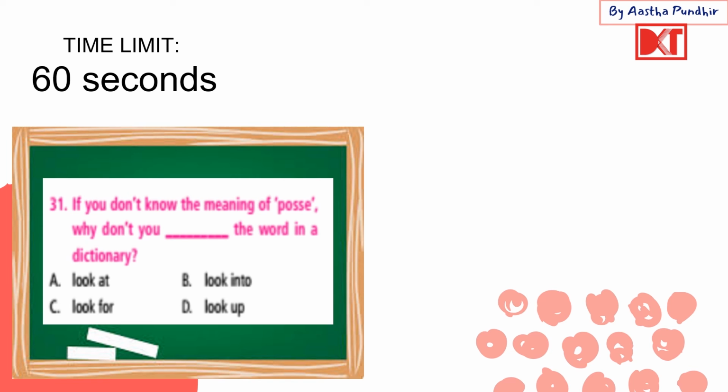This one says: if you don't know the meaning of posse, why don't you dash the word in a dictionary? Look at, look into, look for, or look up. This one's pretty easy. I think we discussed this as well. It is, why don't you look up the word in the dictionary? Looking up in the dictionary means searching for it in the dictionary. All right. Look for is like searching for some person. Then look at is staring at or paying attention to something. Look into is examining the details sort of thing.